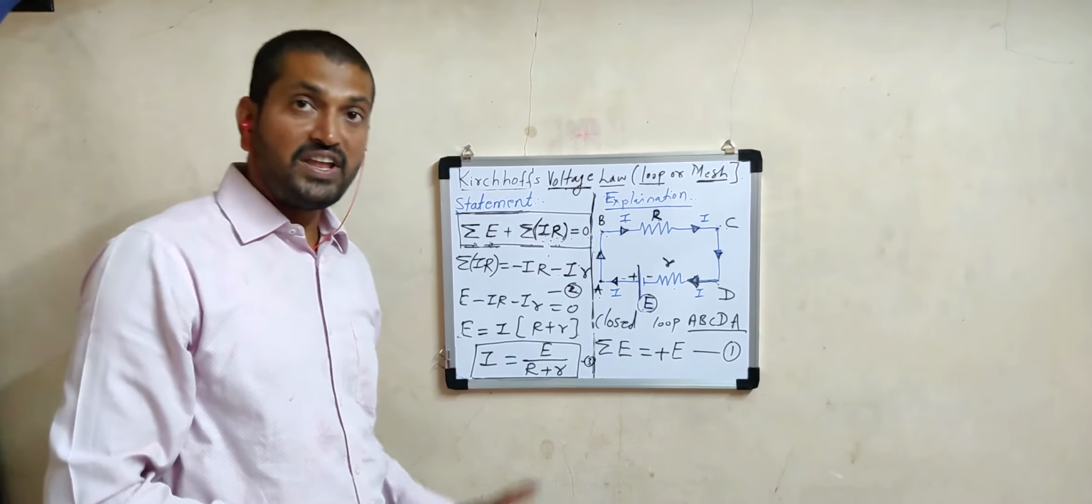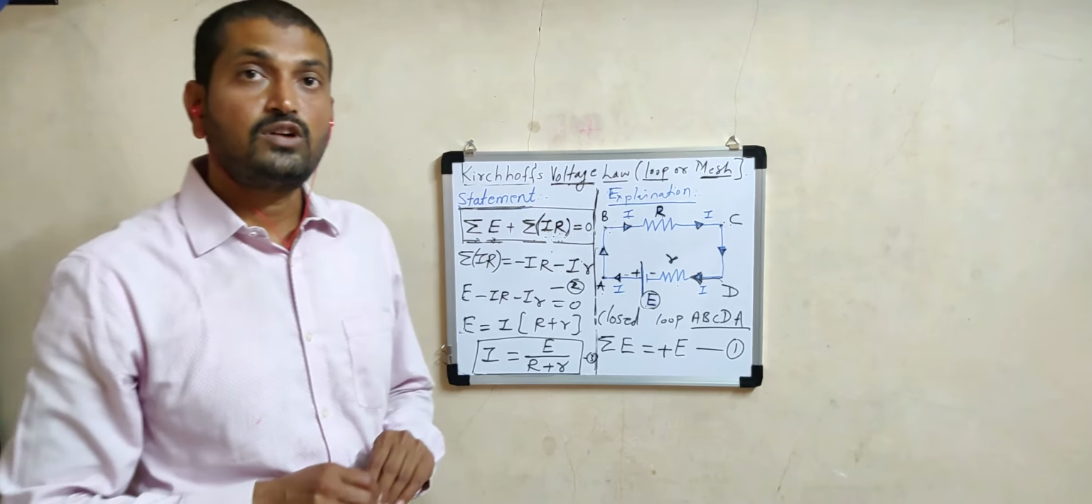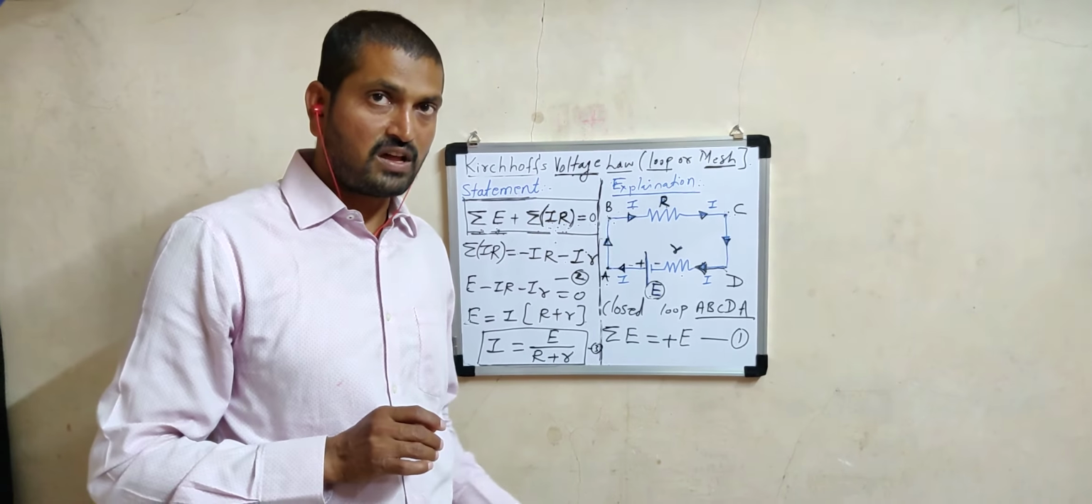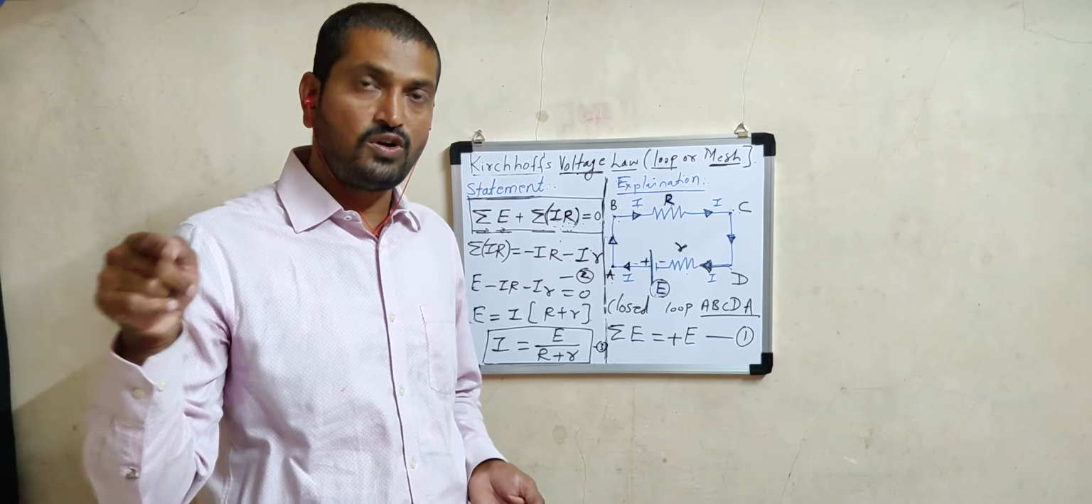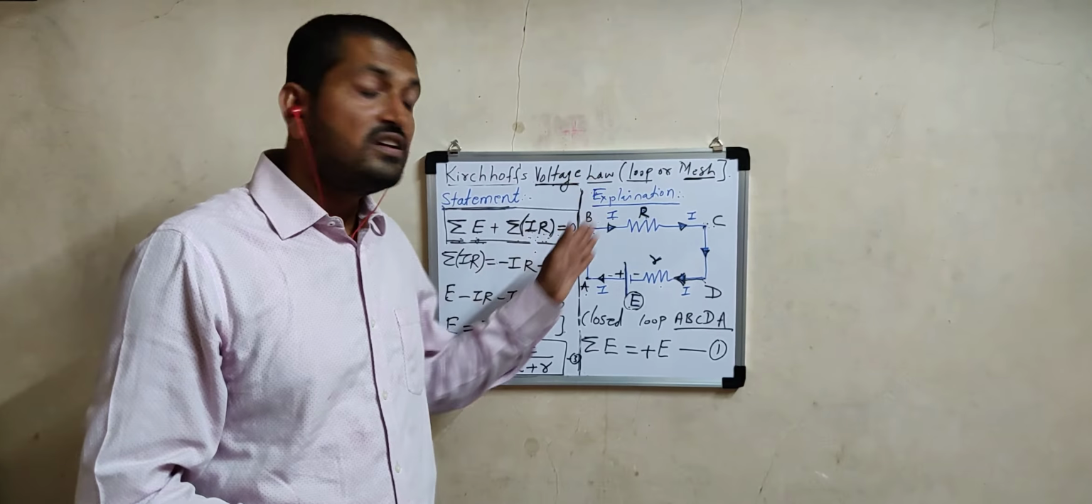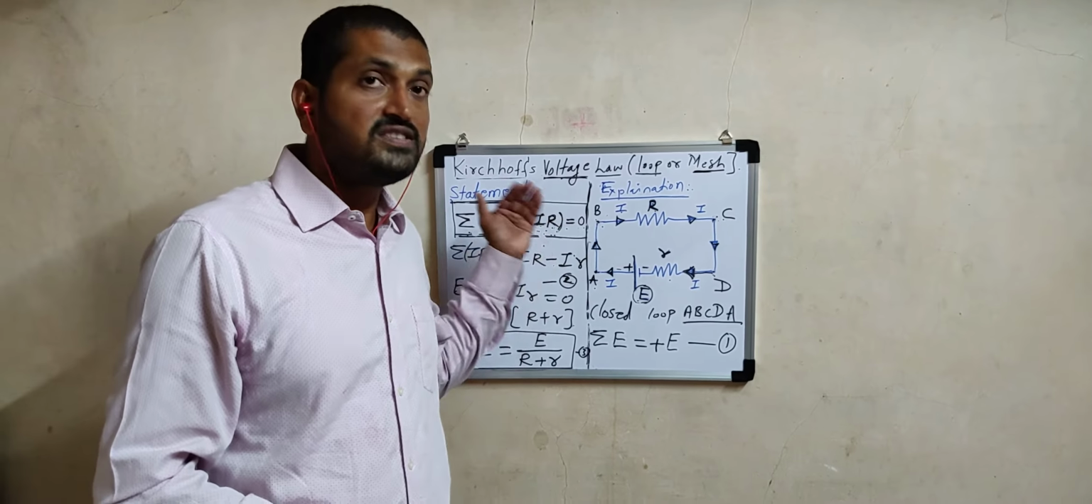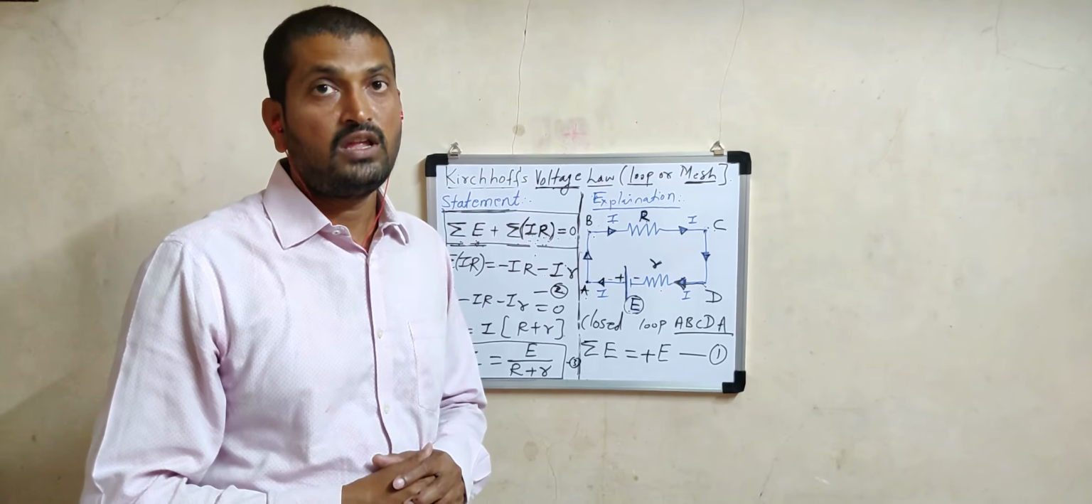Is it clear to everybody? So this is about Kirchhoff's two laws. The first one, Kirchhoff's current law, sigma I is equal to 0. And now this is sigma E plus sigma IR is equal to 0. This is the second law, called Kirchhoff's voltage law.